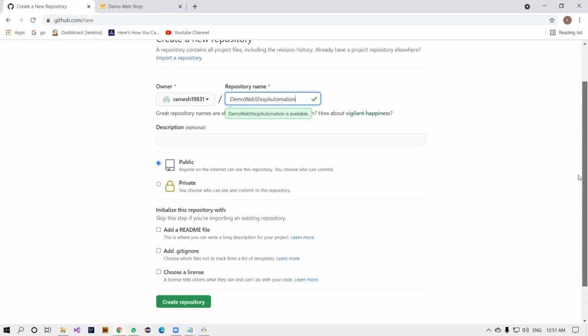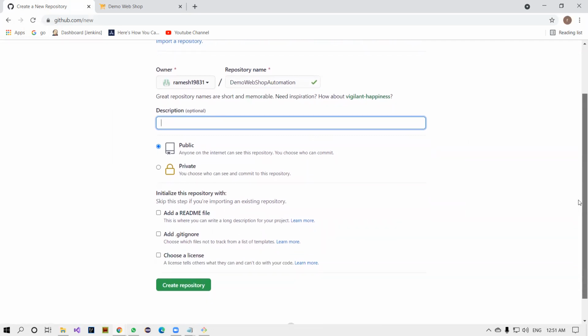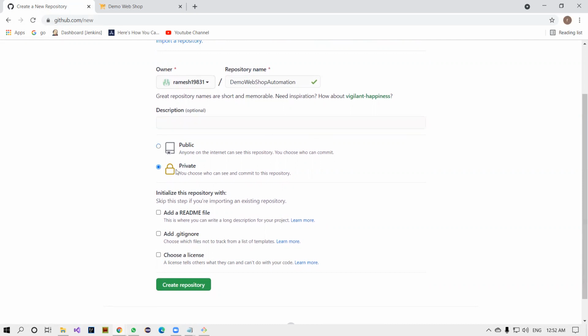No need to mention a description, it is optional. If you want to make this repository public, which is the default, anybody in the world can use it. If you want to make it private, only you can view this repository.